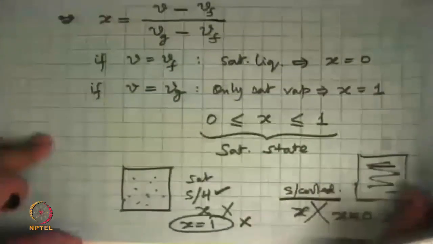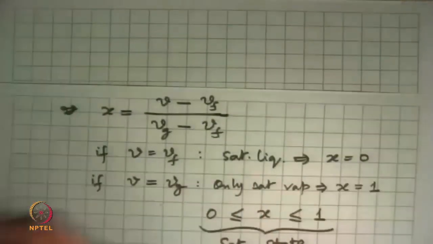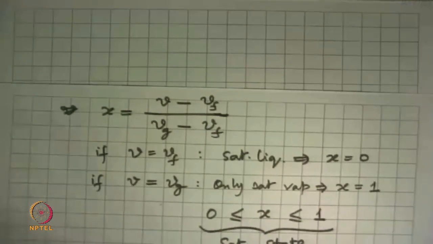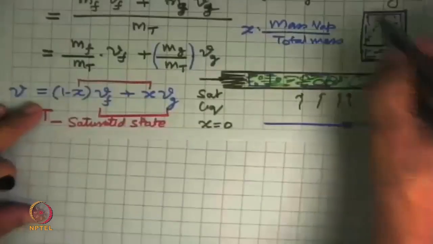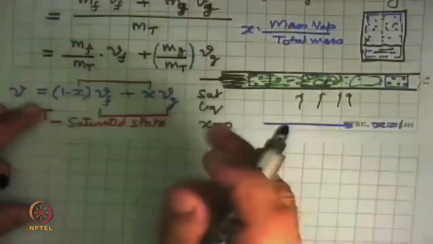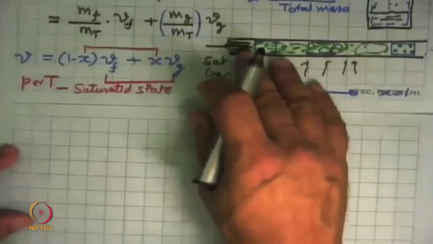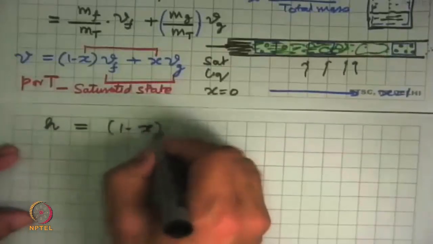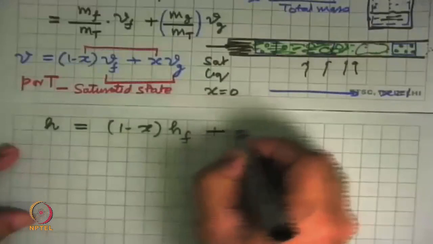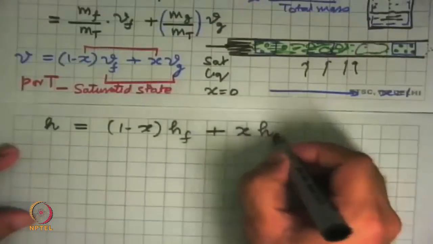What we had also mentioned is that we got this property relation in terms of specific volume, but the same thing also applies for all the other properties. So if you want to know, for this mixture, what is the specific enthalpy of this mixture, then we can say that H is equal to (1 minus X) times HF plus X times HG.